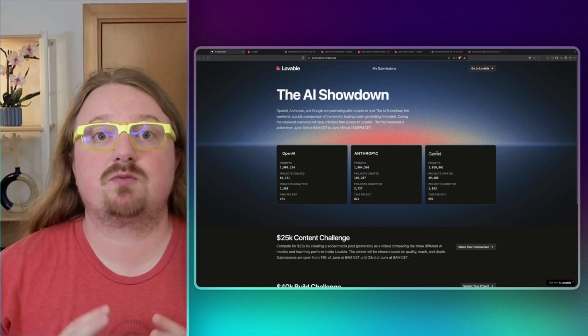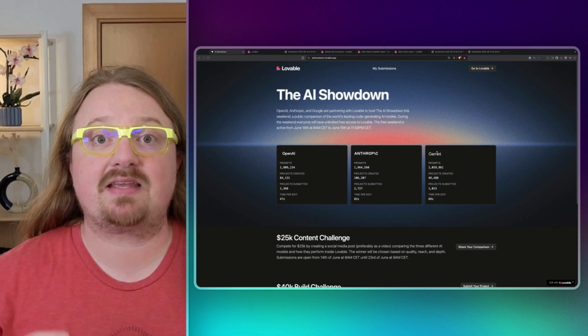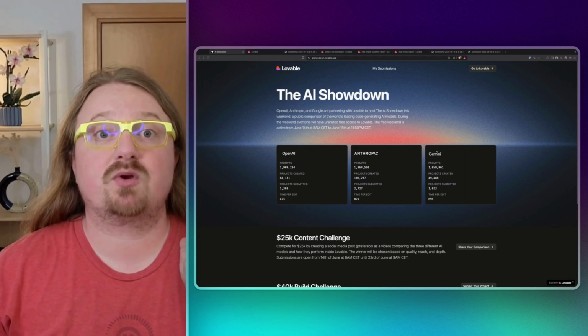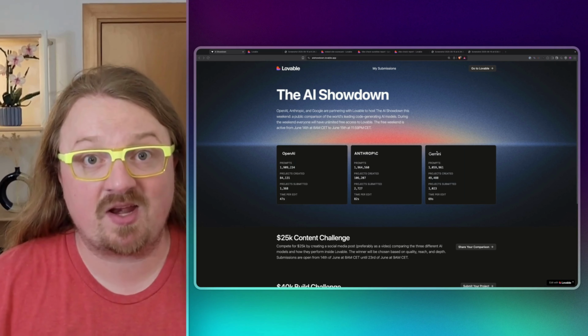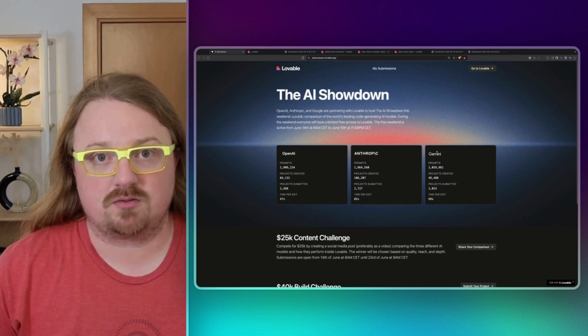I don't know what you were doing this weekend, but you probably missed the biggest opportunity to hack. Lovable was running the AI Showdown over the weekend. It's a competition to build on top of 3 models that they give away for free. They were giving you access to OpenAI, Gemini, and Anthropic models.